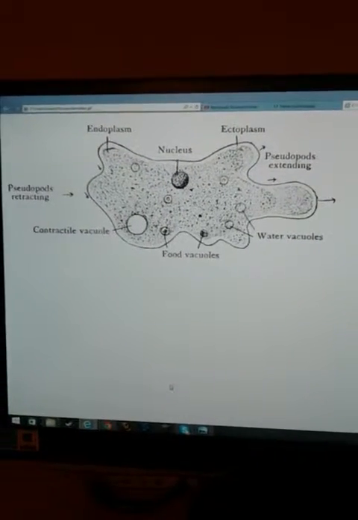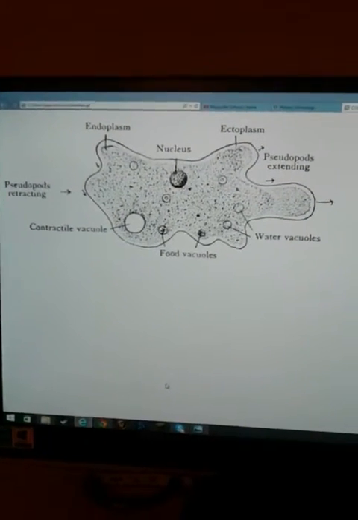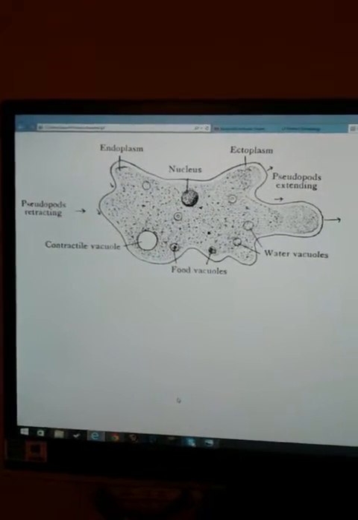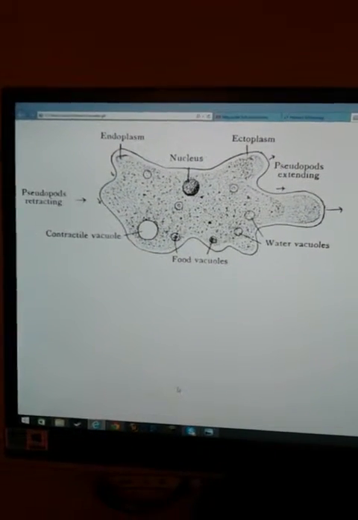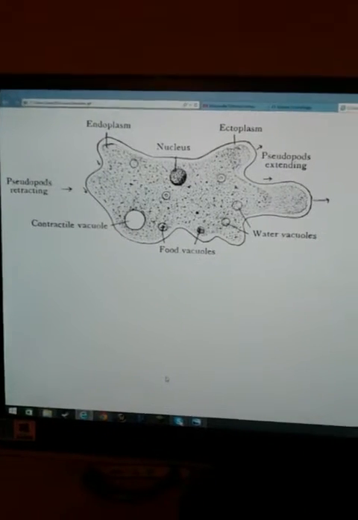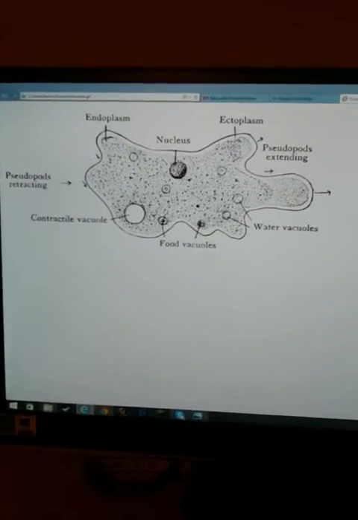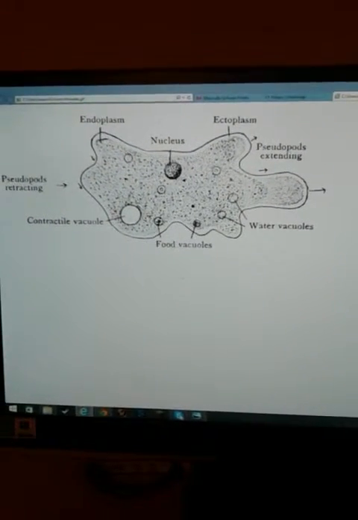Multicellular organisms or cells have lots and lots of parts. They have different organelles with different jobs, and the cell would not be able to live or would not be sustainable if it was missing one part. It's crucial that that cell has all the different parts, because everything has a very specific job for the cell.